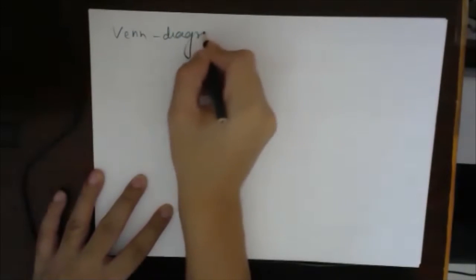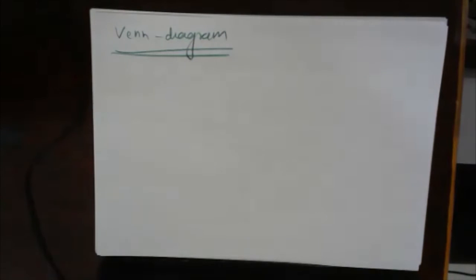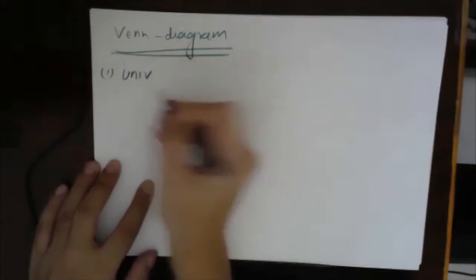So now let's move on to the next part, which is known as a Venn diagram. Very important part. The Venn diagram is the best way to represent the intersection, union, or non-intersection of two sets. A Venn diagram is the best way of representing two or more sets: what is an intersection, what is the non-intersecting part, and so on. Okay. But before the Venn diagram, first we will talk about the most important part of the Venn diagram, which is the universal set.